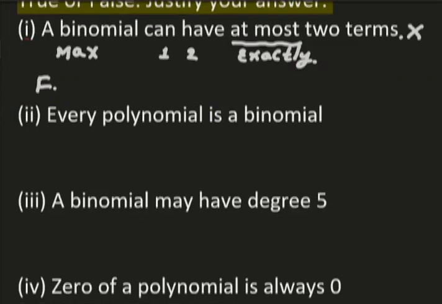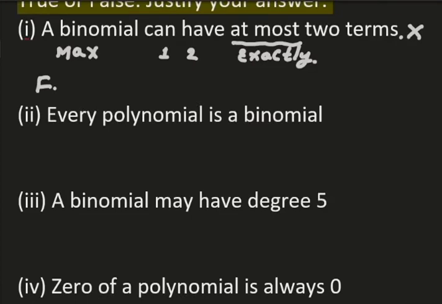So funny. If every polynomial had been a binomial, then what is the necessity of naming a new word polynomial? We would have named it binomial only. You would have learned the topic binomial only. So when we have named something as polynomial, it means along with binomial, it has many other things to do.